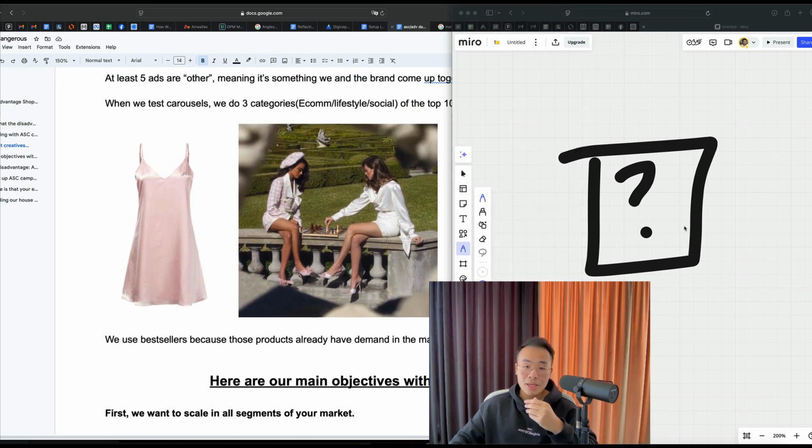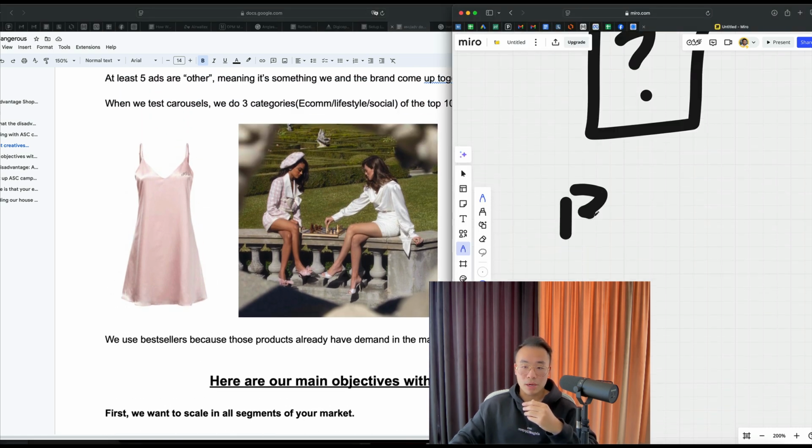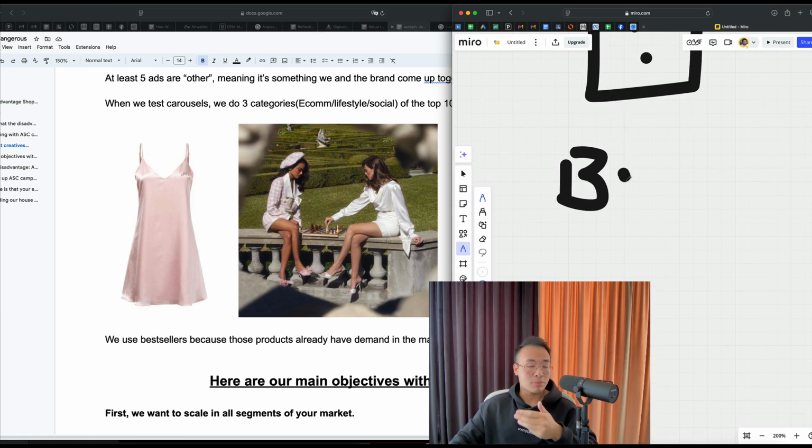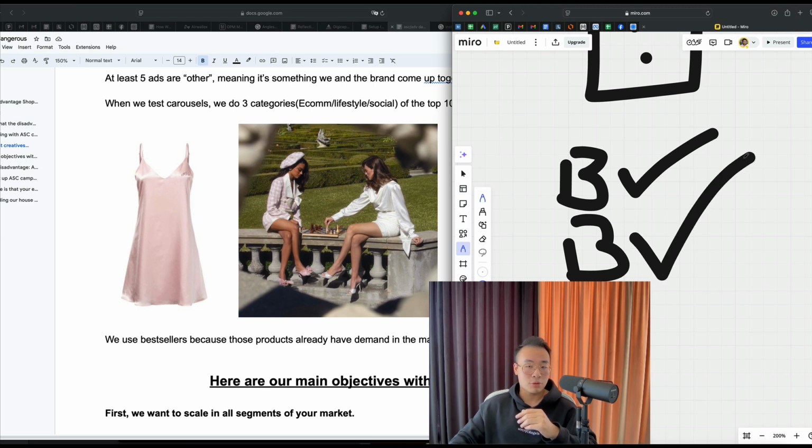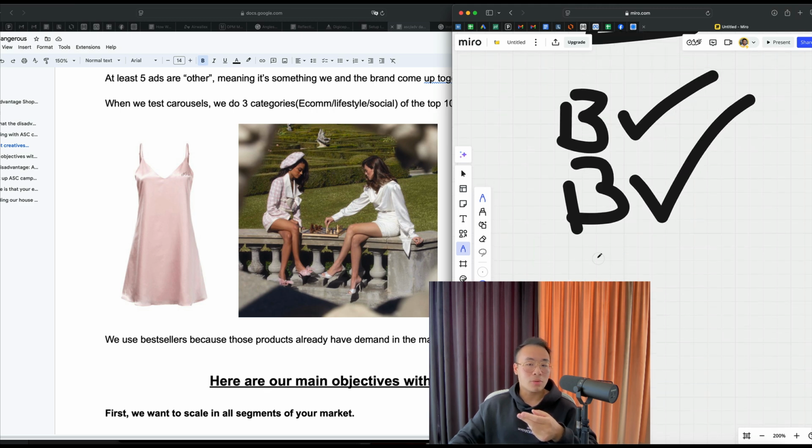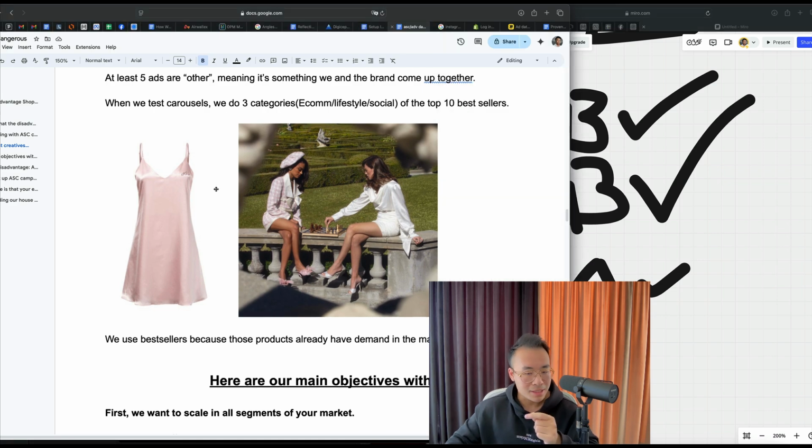Since we're going broad, it's just targeting the market. If we have bestsellers, we know these products are proven. So if the ad doesn't work, we know it's the ad itself, because we know the product is proven and it's just broad audience, so it has to be the ad. That's one of the reasons why we like to test with bestsellers, because they already have demand.